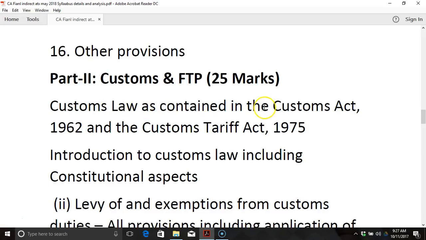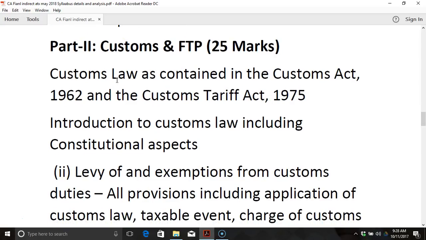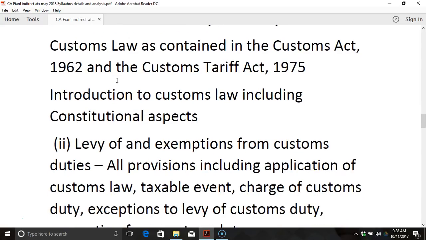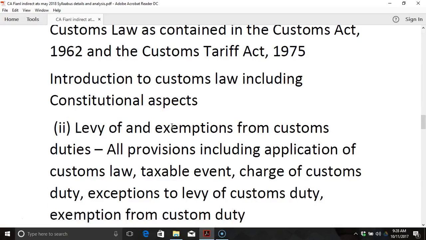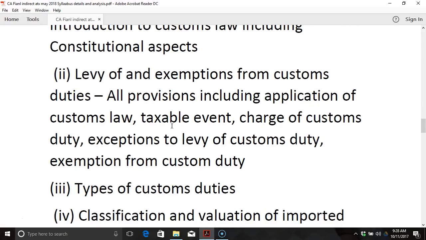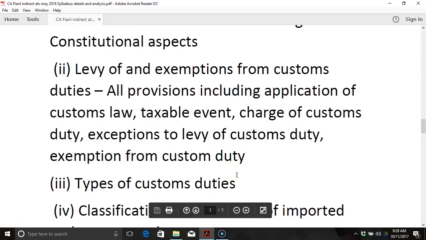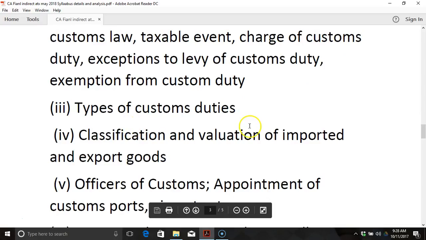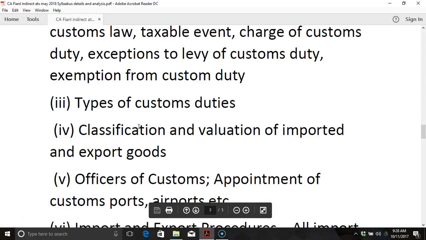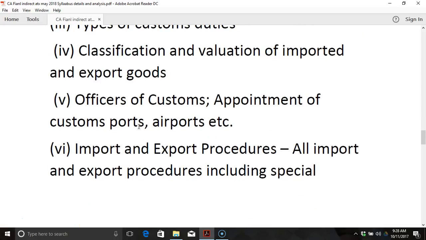Customs law is contained in the Customs Act and the Customs Tariff Act. So, entire customs has to be studied. An introduction to customs law including constitutional aspects is the first chapter. The second is levy of and exemptions from the customs duties. That is the provisions including the application of customs law, taxable event, charge of customs duty, exceptions to levy of customs duty and exemption from customs duty. The next is types of customs duty. Next is classification and valuation of imported and export goods.